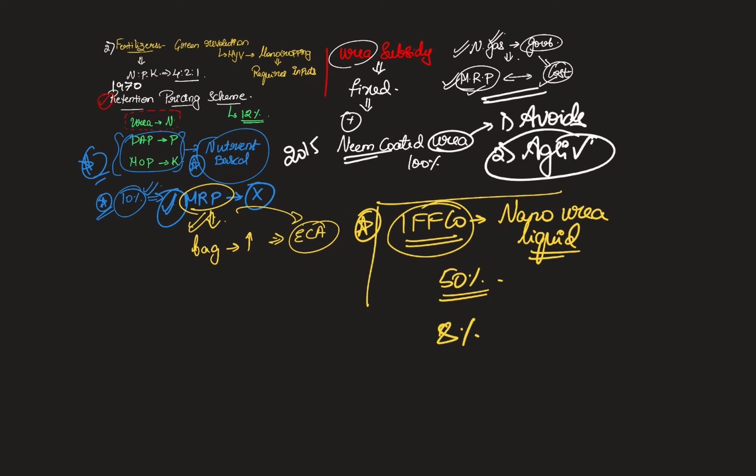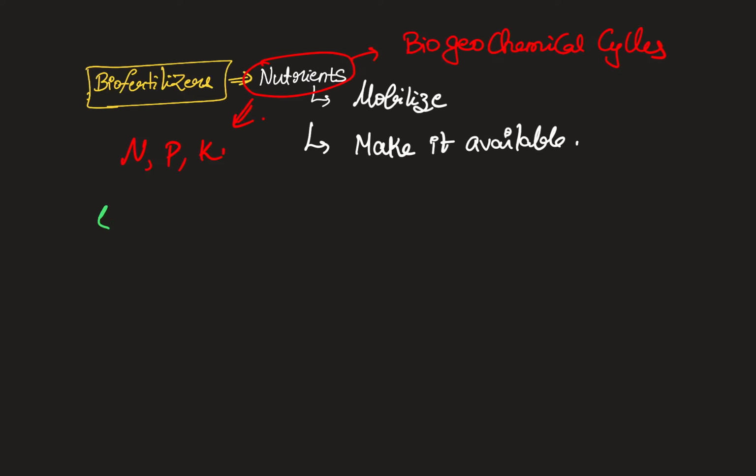Even the usage of nano urea liquid has apparently increased the yield by 8%. So this is a very important development. Just keep a tab on these latest developments over the next few years also, if you are preparing for future examinations. In the context of sustainable development of agriculture, we talk about biofertilizers as well.